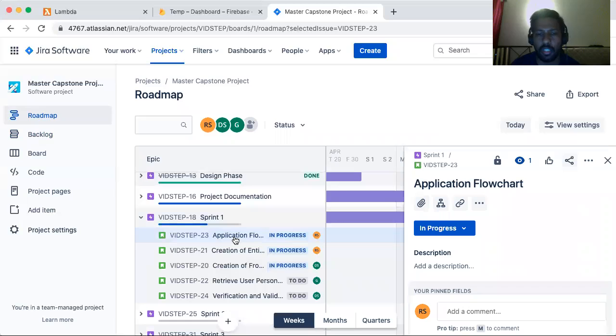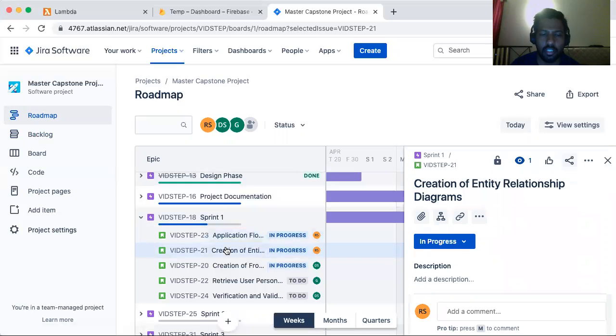My client told me that they will be providing the database model architecture as soon as possible. Once I receive the database architecture model, I can create a flowchart, because without that we cannot create it. And I thought of creating the entity relationship diagrams by creating database tables using MySQL.